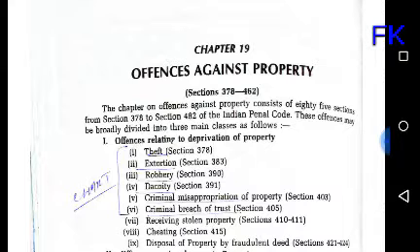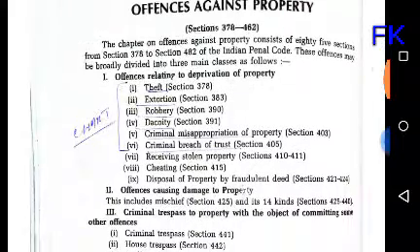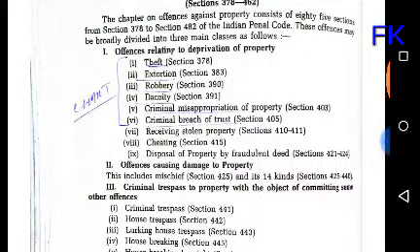So the chapter on offenses against property consists of 85 sections, from section 378 to section 462 of the Indian Penal Code. So the offenses against property chapter is from sections 378 to 462 of the Indian Penal Code, total 85 sections. These offenses may be broadly divided into three main classes as follows: offenses relating to deprivations of property.